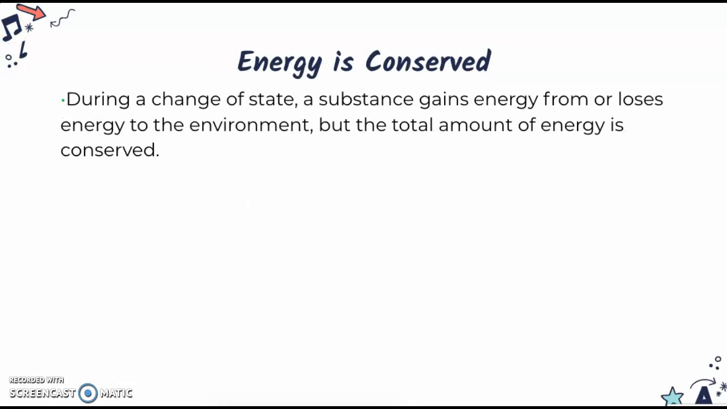Energy is also conserved. So during the change of state, a substance must gain energy from the environment or lose energy to the environment, but the total amount of energy is going to be conserved. An example we can think of is the water cycle. In the water cycle, liquid water is converted to water vapor, then to solid snow, and then back to a liquid. Each change of state represents a transfer of energy into or out of the water from the surrounding environment, but the energy is never created or destroyed.